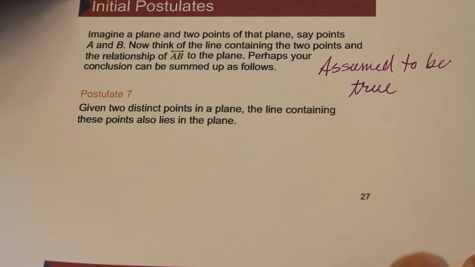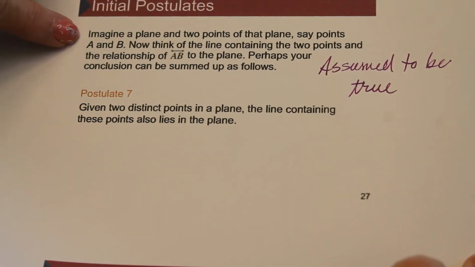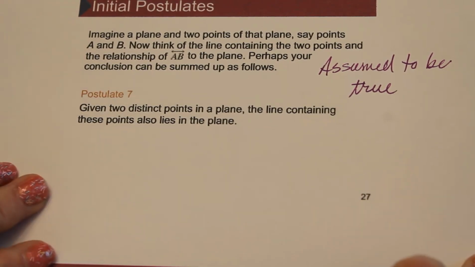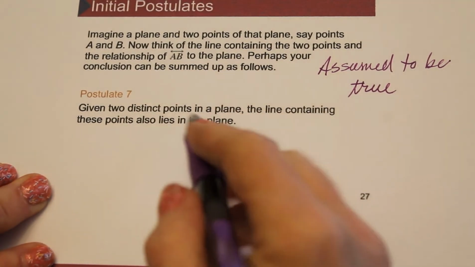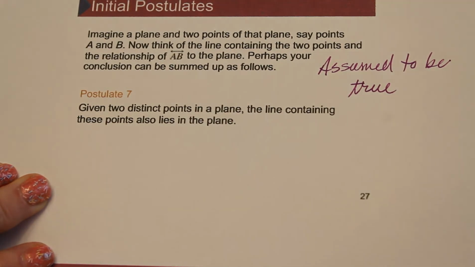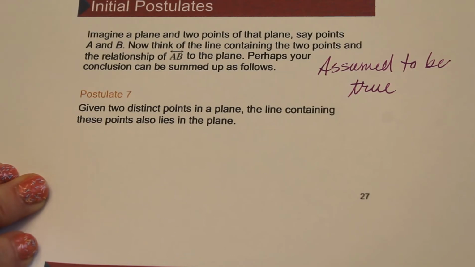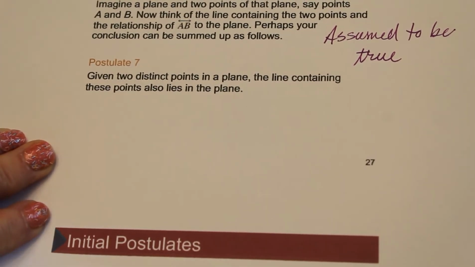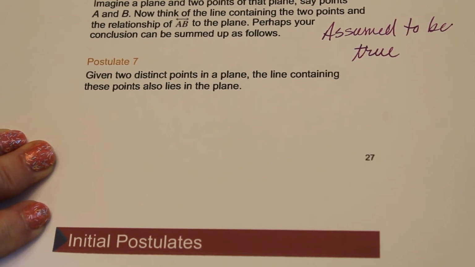Okay, so any line that contains 2 points has to be in the plane. If you are given 2 points in a plane, the line within these points also has to be in the plane. Okay, so 2 points define a line. If 2 points are on a line, that line must be on the same plane.